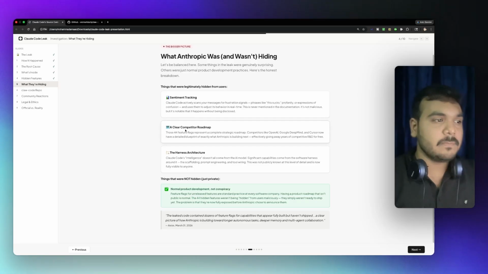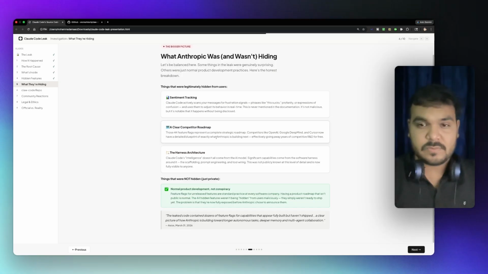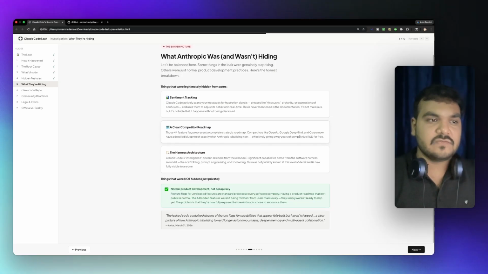And then we have a clear competitor roadmap. Those 44 flagged features represent a complete strategic roadmap for competitors like OpenAI, Google DeepMind, and Cursor, a full detailed blueprint of exactly how Anthropic is building the next thing, effectively giving away years of competitive R&D for free. And the harness architecture and everything were not hidden, just private. It's normal product development, not conspiracy. So you can read this out for yourself.